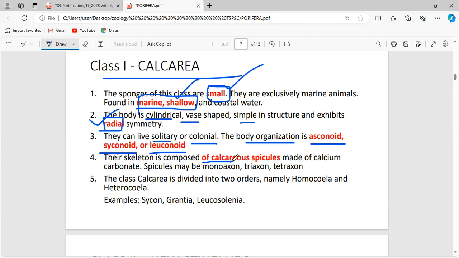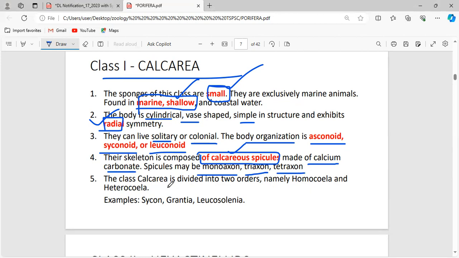The skeletal system is composed of calcareous spicules. As I mentioned when I explained the general characteristics of Porifera, the skeletal system is made up of either spicules or spongin fibers, and in some poriferans both are seen. But in the sponges placed under Calcarea, the skeleton is made up of only spicules. They are called calcareous spicules because they are made up of calcium carbonate, and the spicules may be monaxon, triaxon, or tetraxon.